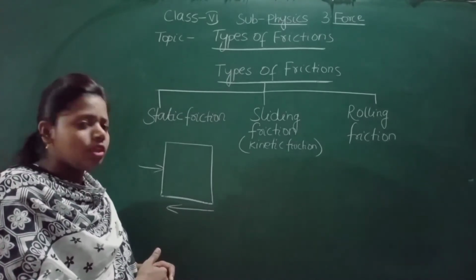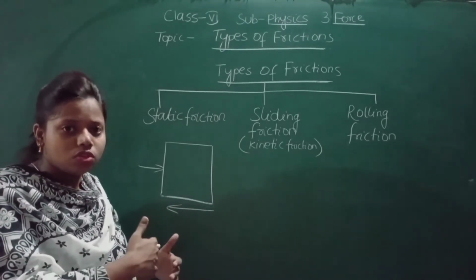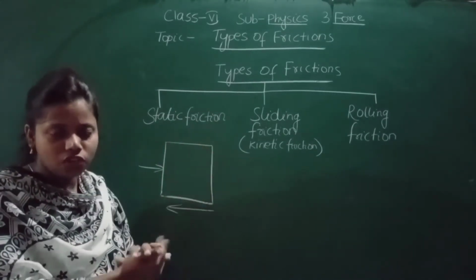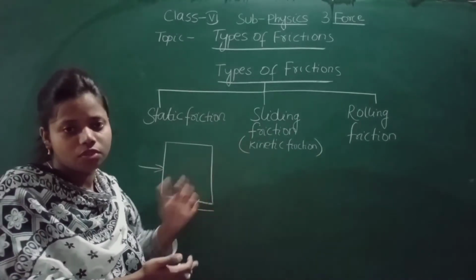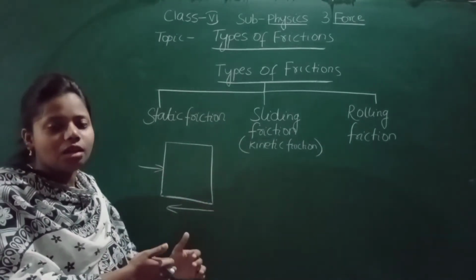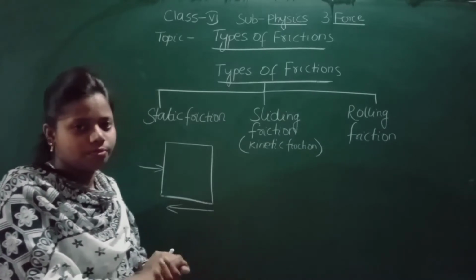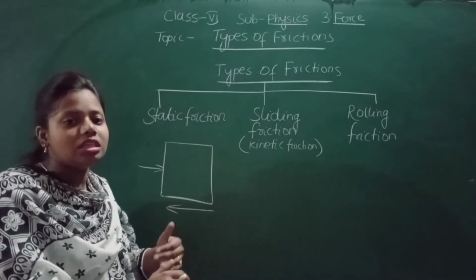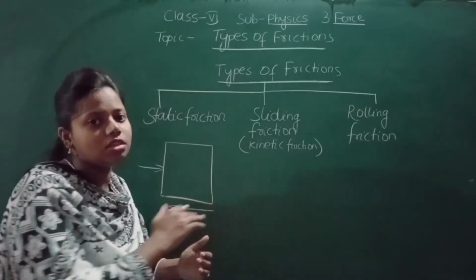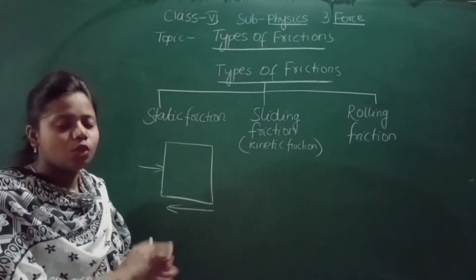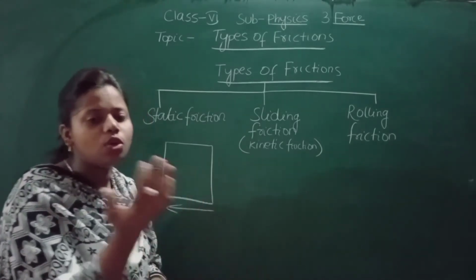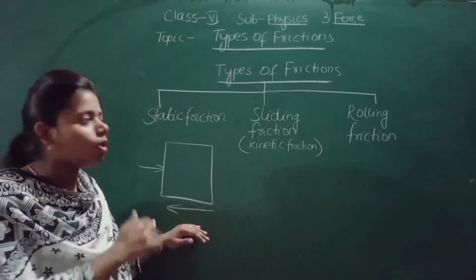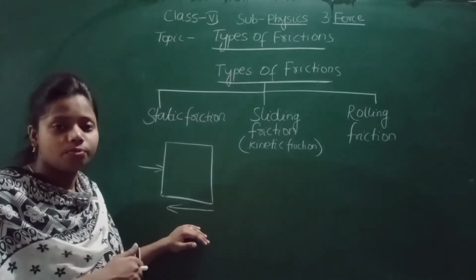But if you apply a force more than the force of static friction, at that time you can move this heavy washing machine and you will see that the washing machine starts to slide. In this case the washing machine was not able to move at first. Why? Because the static friction was more.